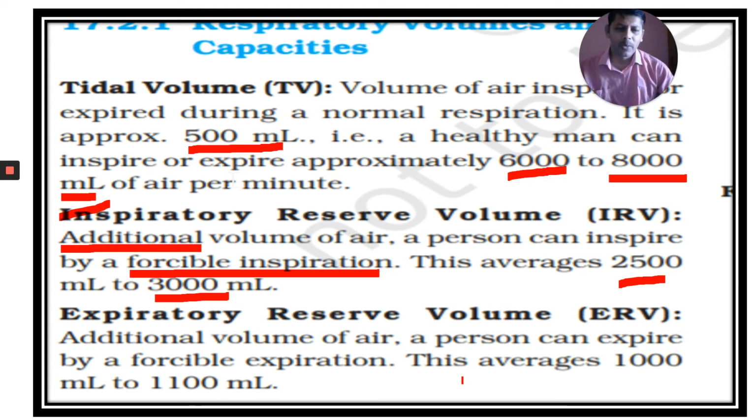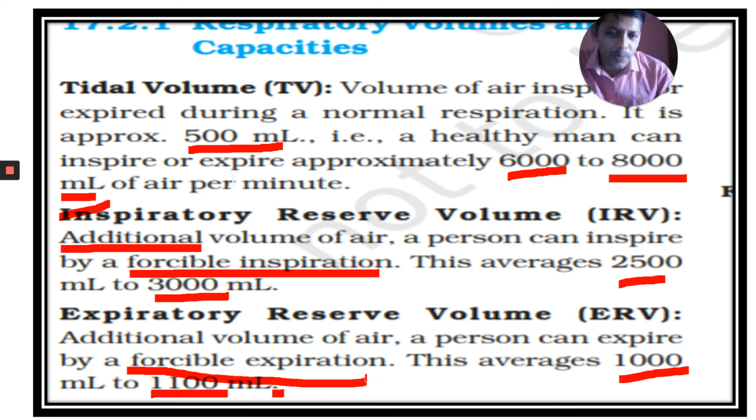After doing normal expiration, when I do normal expiration, 500 ml of air goes out of my lung. When I do forceful expiration, I am able to send 1000 to 1100 ml of air from my lung. This is called expiratory reserve volume. That means you have the ability to expire more air than normal by doing forceful expiration.